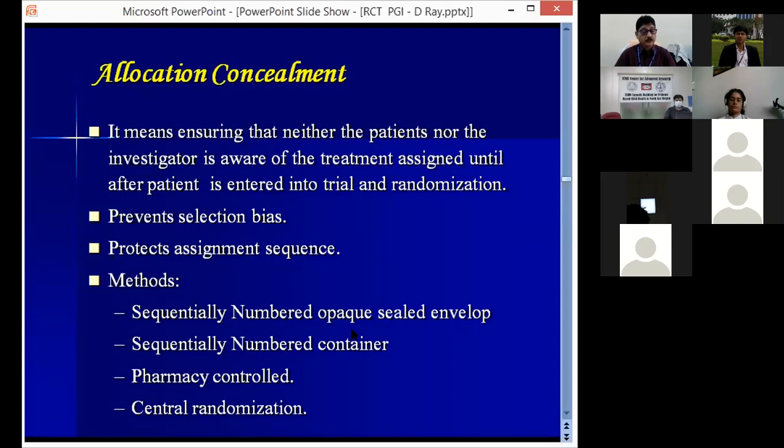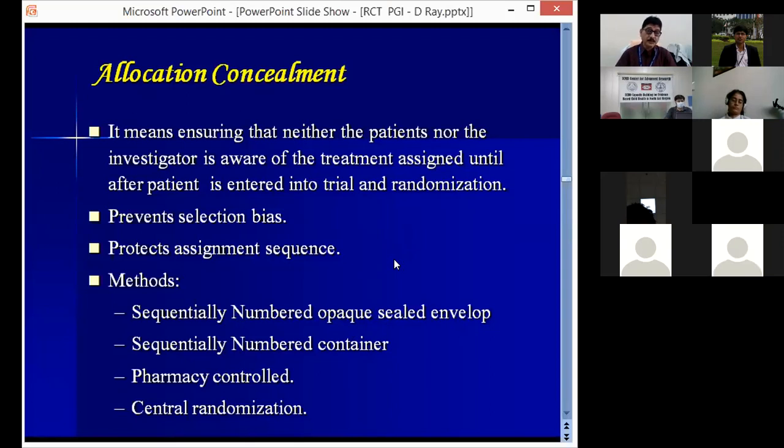It should not be confused with blinding. Blinding is treatment concealment, but I am talking about allocation concealment. It prevents selection bias and protects the assignment sequence. There are different methods for allocation concealment: sequentially numbered opaque sealed envelopes, sequentially numbered containers, pharmacy control, or central randomization.